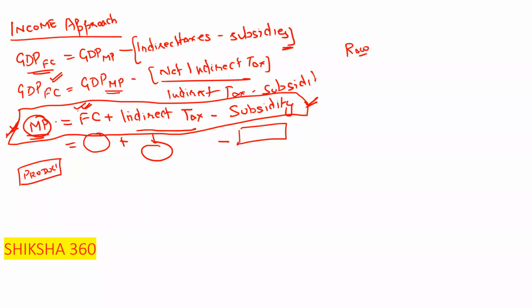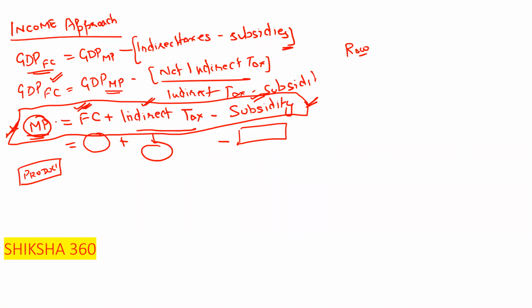This is the raw material cost plus indirect taxes applicable on that, and if there is any subsidy, we have to subtract it. That is basically GDP at the market price. This one is the concept here.